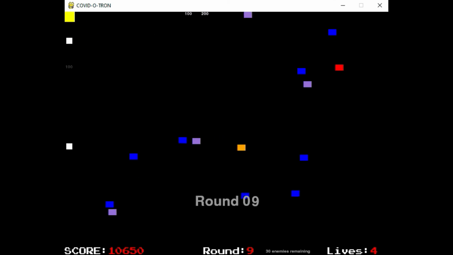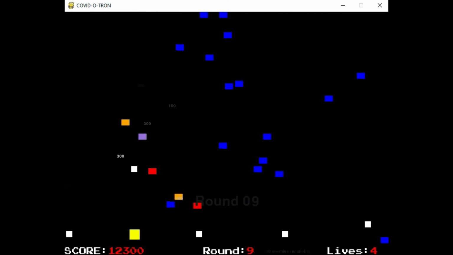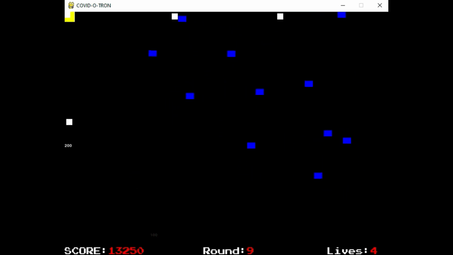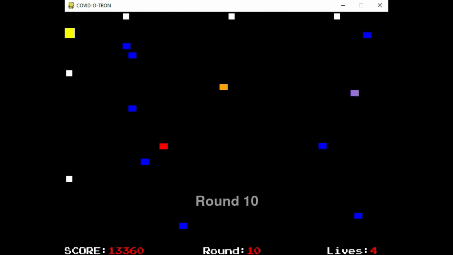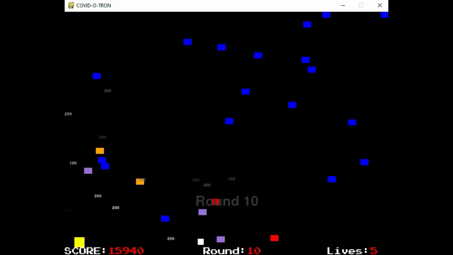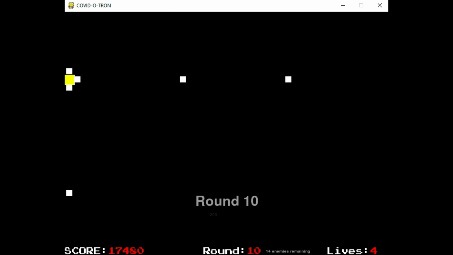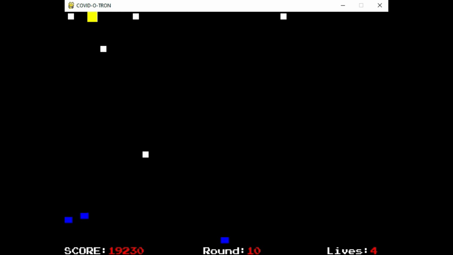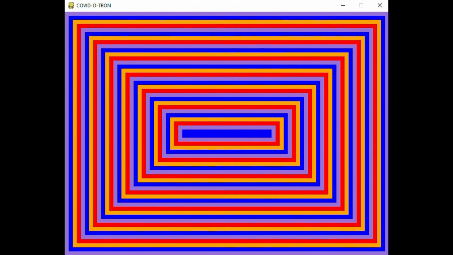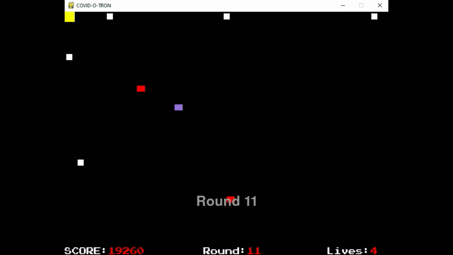And on the bottom right, where it says round number, sometimes when you die, it'll show the number of enemies left over. So how I designed the game, if there's 50 enemies that are going to spawn, and you kill 25 of them after they've all spawned, then it will only spawn the remaining 25 after you die. That way it makes it a little easier to progress past the levels. And so I put the enemies remaining down at the bottom next to the round. Sometimes when you die, you can read that and kind of tell how many enemies are left to deal with.